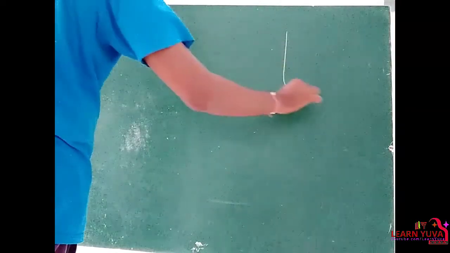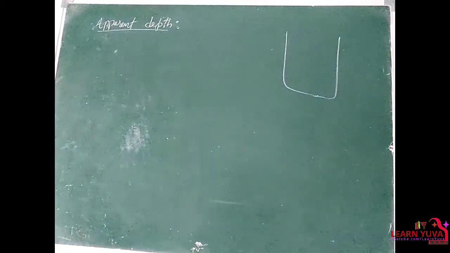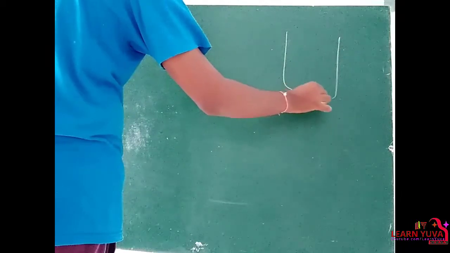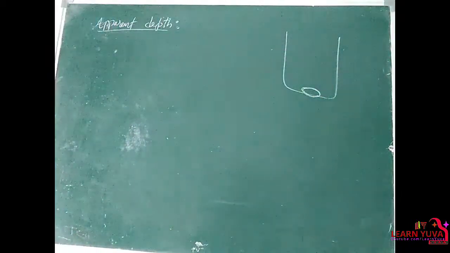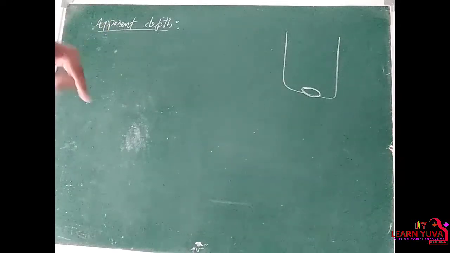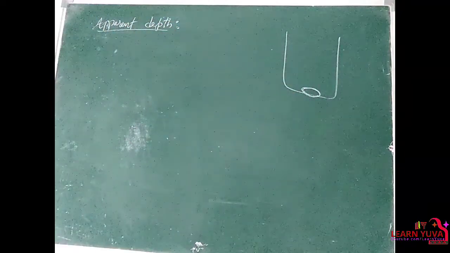Clear? So next it is about apparent depth. Suppose it is a glass beaker, and you place a coin in the glass beaker. You can see that coin clearly, and you know that the coin is situated at the lowest point of the beaker, right?